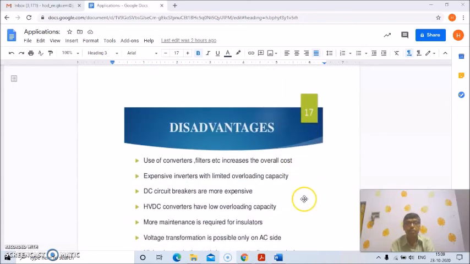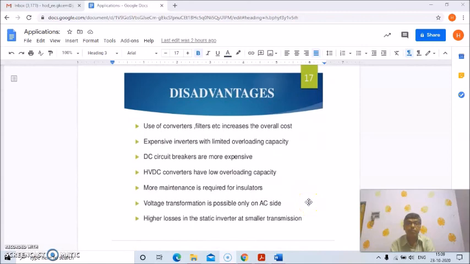And disadvantages are also there. Use of converters, filters, etc. increases the overall cost; expensive inverters with limited overloading capacity; DC circuit breakers are more expensive; HVDC converters have low overloading capacity; and more maintenance is required for insulators. Voltage transformation is possible only on AC sides, and there are higher losses in the static inverter at smaller transmission. So that's all about the power electronics applications in HVDC systems, high voltage direct current transmission systems.